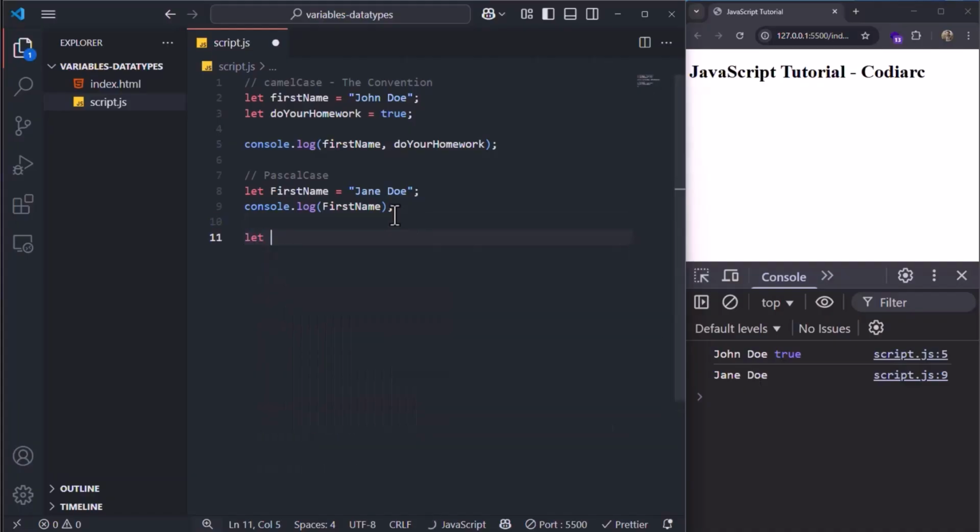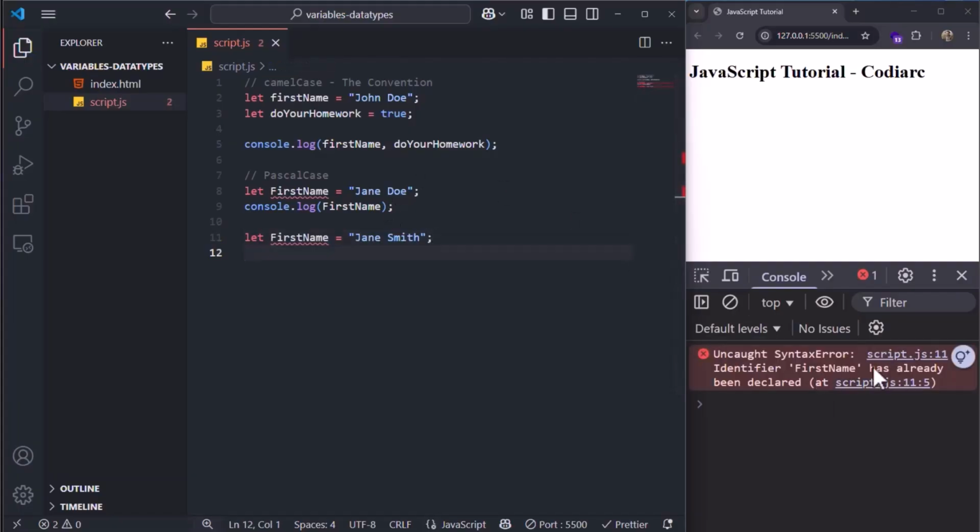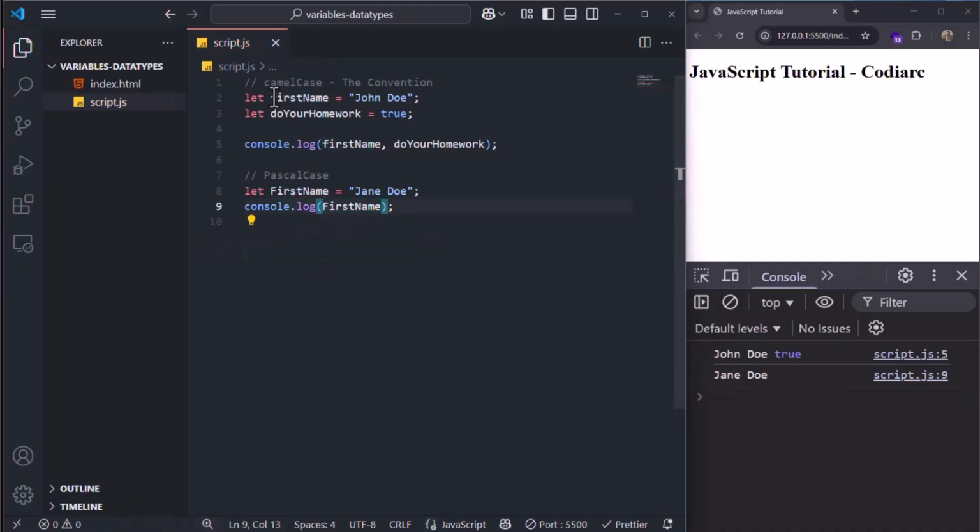Let firstName, if I make it another time, Jane Smith, now you can see that there is an error, and I'm going to have an error here. Identifier firstName has already been declared, so you cannot give one name to two variables at the same time. So I'm going to delete this one, and we realize that there is a difference between firstName with a small f and FirstName with a capitalized F.